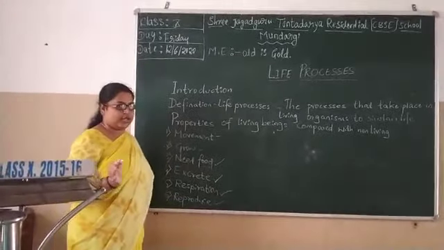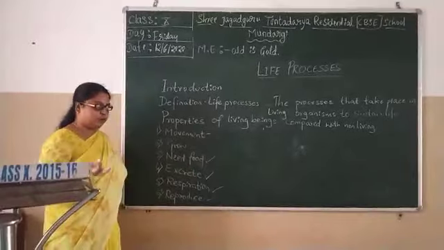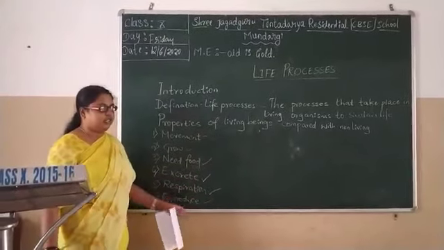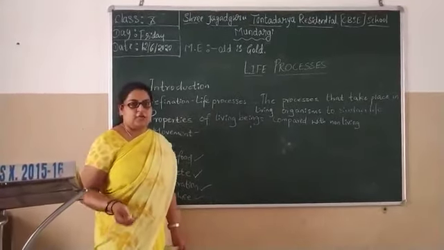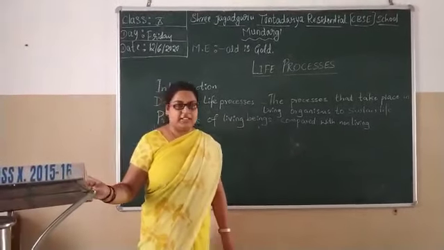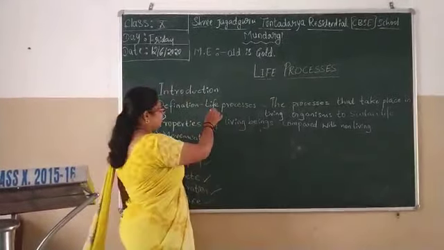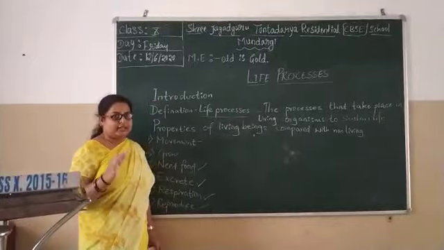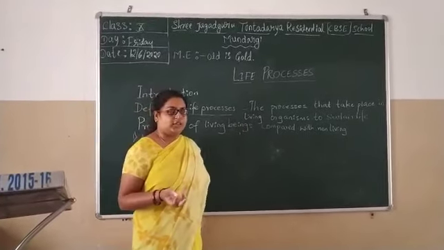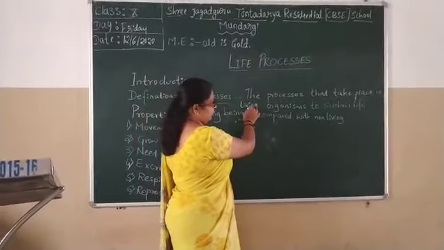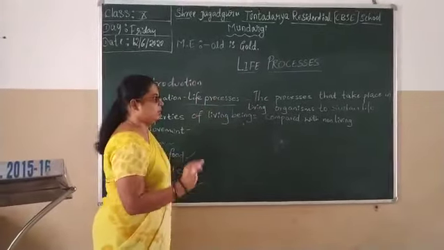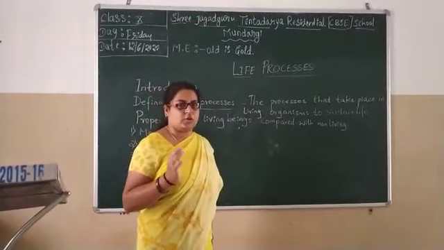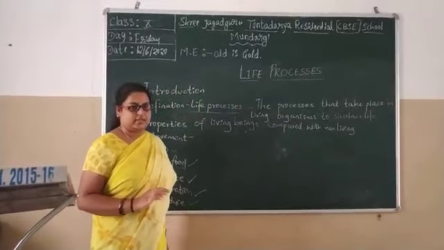Non-living things do not show any kind of movement, they do not grow, they do not need food, and they do not excrete either. Similarly, from all these properties, we define the processes which are essential for all living organisms to survive in nature. That we call life processes. Life processes are the processes that are essential for all living organisms to sustain life. They take place in all living organisms. Understood?